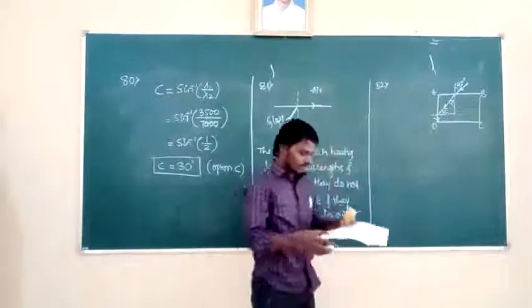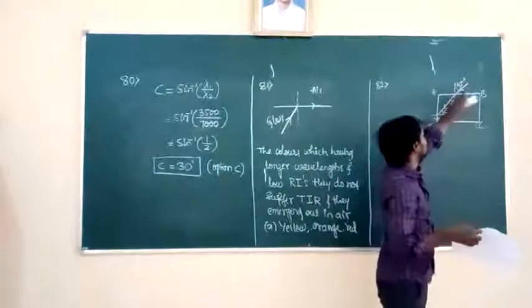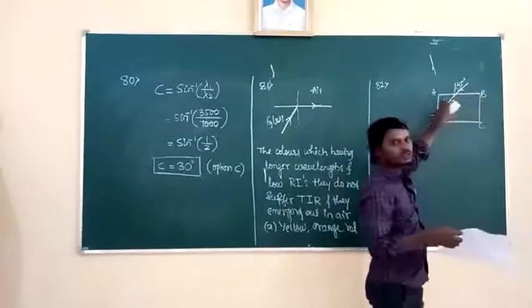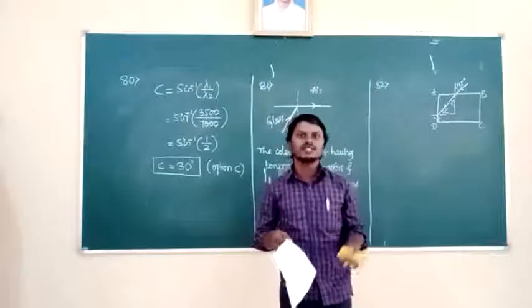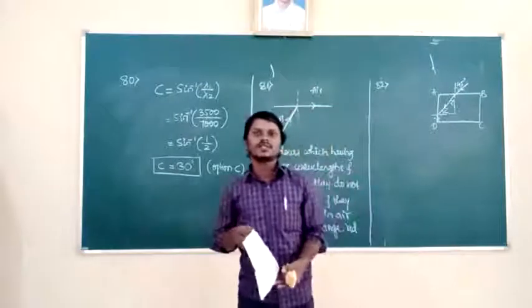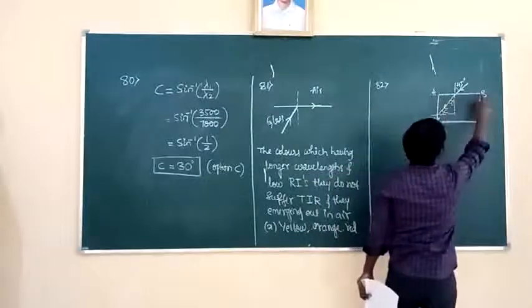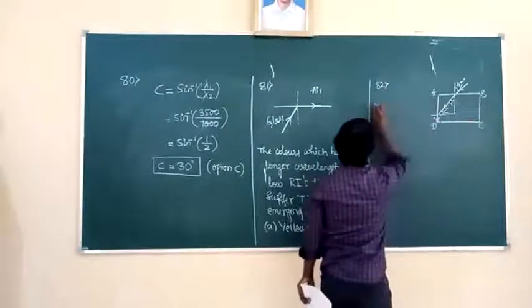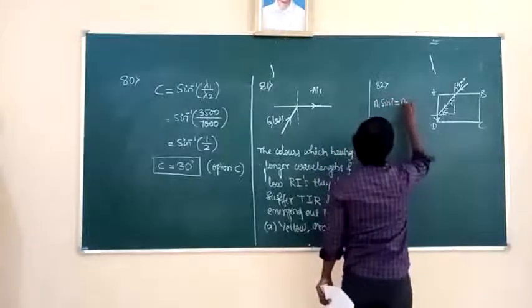Then what is our aim? Our aim is to find the refractive index of the medium. So first the light traveling from which medium to which medium? Air medium to the given medium. We don't know what is that given medium, we have to find its refractive index. So first we are going to apply Snell's law to the first surface. What is Snell's law? N1 into sin I is equal to N2 into sin R.